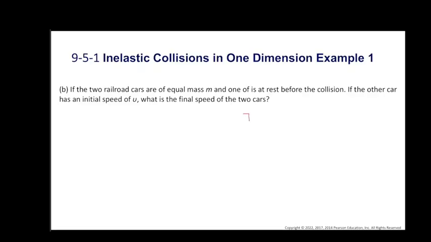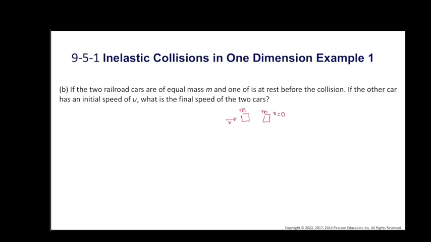That means there are two cars, both with equal mass m, and the second car is at rest, so its initial speed is 0, and the other car has an initial speed of v. Now we are asked to find the final speed of the two cars after the collision.